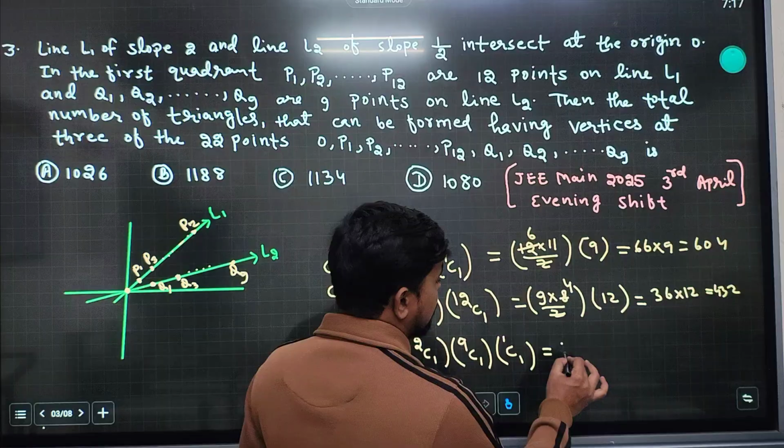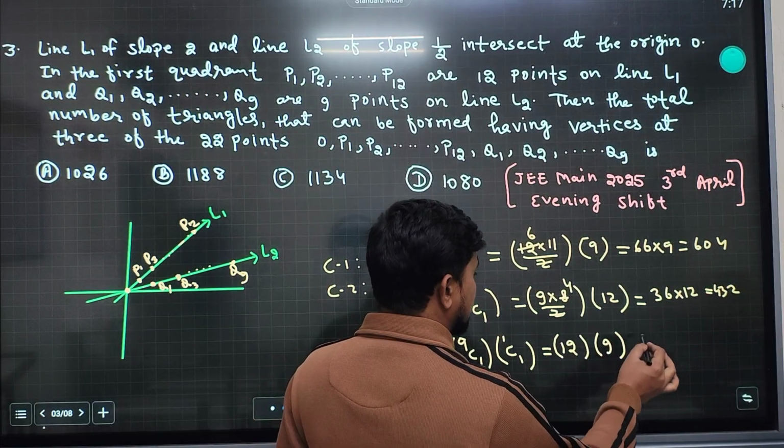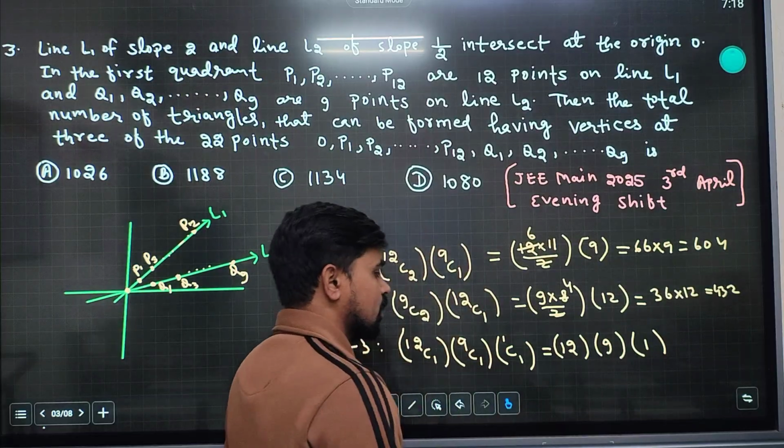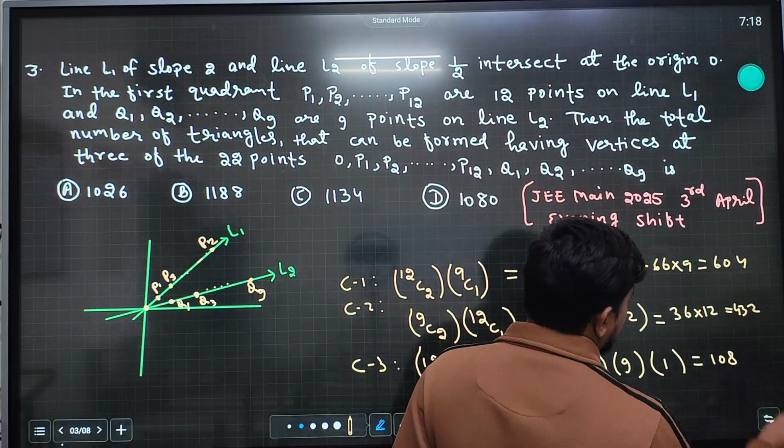12C1 is 12, 9C1 is 9, and origin 1C1 is 1. So 12 times 9 is 108.